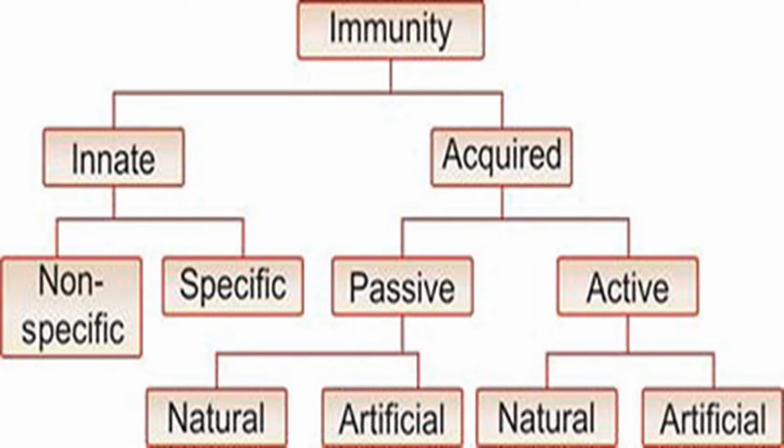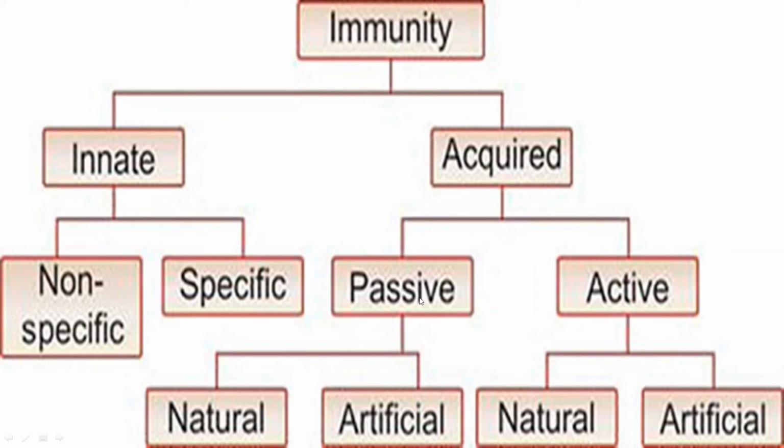We are eating a lot of minerals and vitamins for protection, but you cannot say that they will act or respond only when a particular kind of pathogen infects our body. No. So this is the case of non-specificity. In case of innate immunity, it is non-specific especially, but it can be specific also, I will go into that. And acquired immunity can be passive and active.